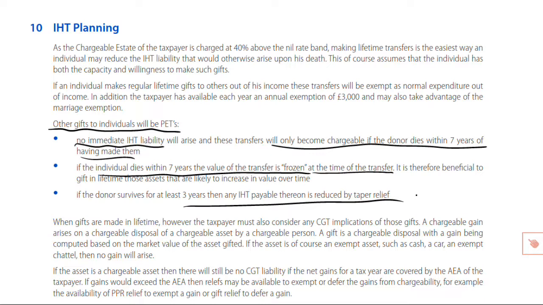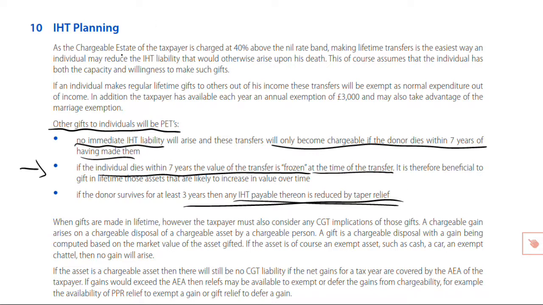Now, of course, we don't always know what assets will indeed appreciate or by how much. But that concept, another benefit of gifting in lifetime, is known as value freezing. We freeze the value of the asset at the time of transfer, and on that basis, that will help us, we hope, to mitigate any IHT charge that may arise, and it only will arise if you die within 7 years. If you die within 7 but you last for more than 3, then as we've seen in recent examples, taper relief, of course, is available to you.